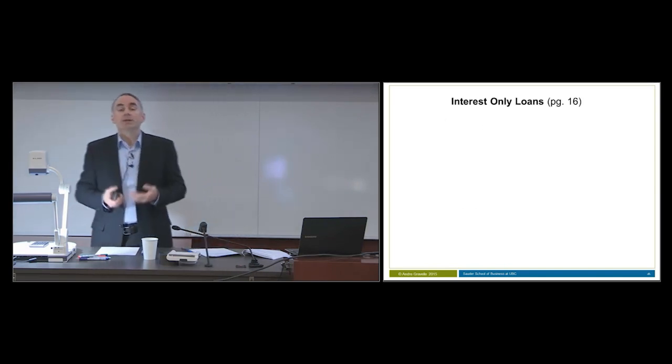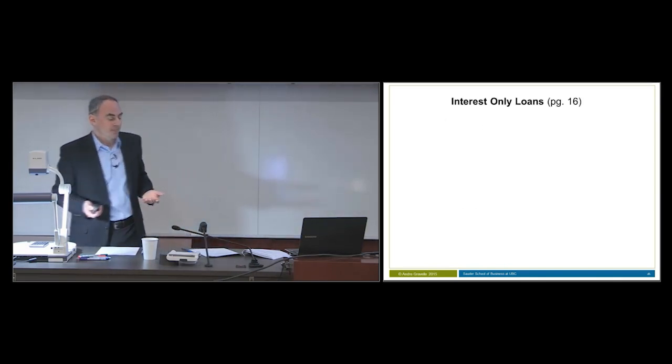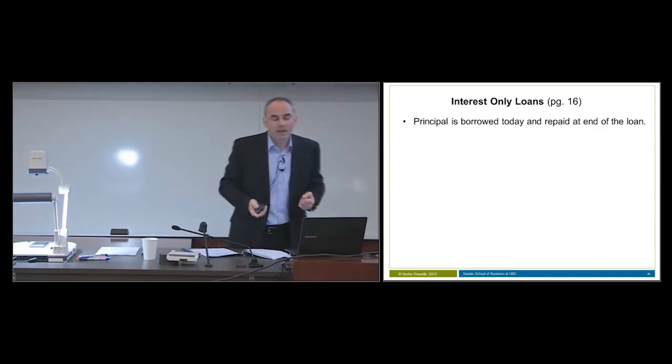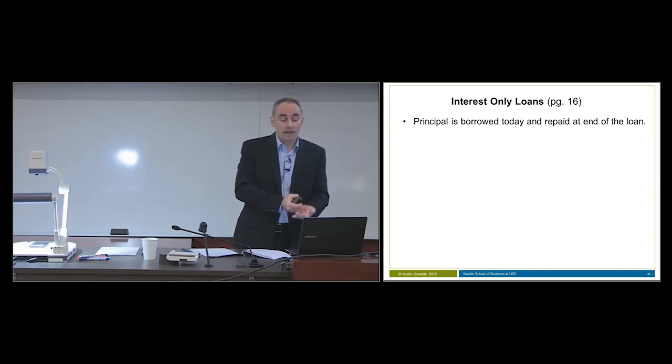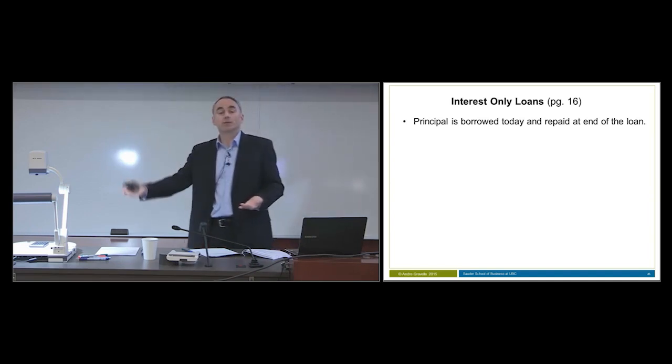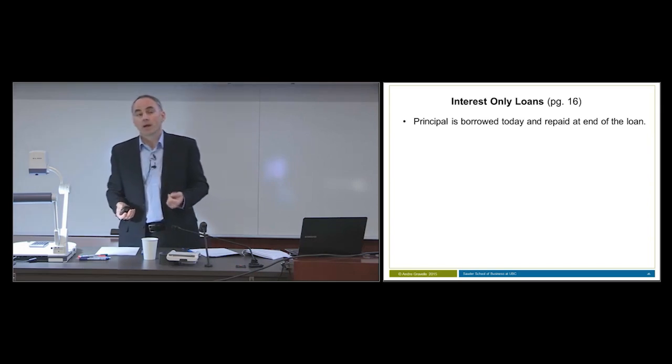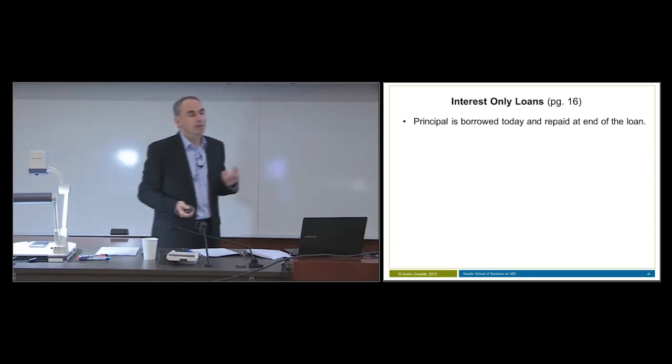The next type of loan is an interest-only loan. An interest-only loan is a unique type of loan. In an interest-only loan, the principal amount of the loan is borrowed today, and that's repaid at the end of the loan. So that's not really any different than an interest accruing loan. However, an interest-only loan does have some unique characteristics.